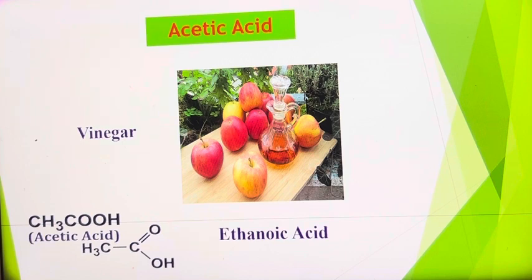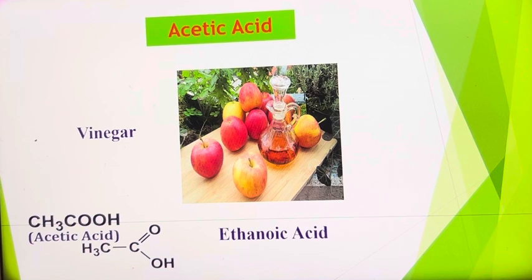That is its IUPAC name. What is an IUPAC name? IUPAC name is a systematic name. IUPAC is the International Union of Pure and Applied Chemistry. It is a group of chemists. They framed some rules to name substances, acids, bases, or organic compounds.